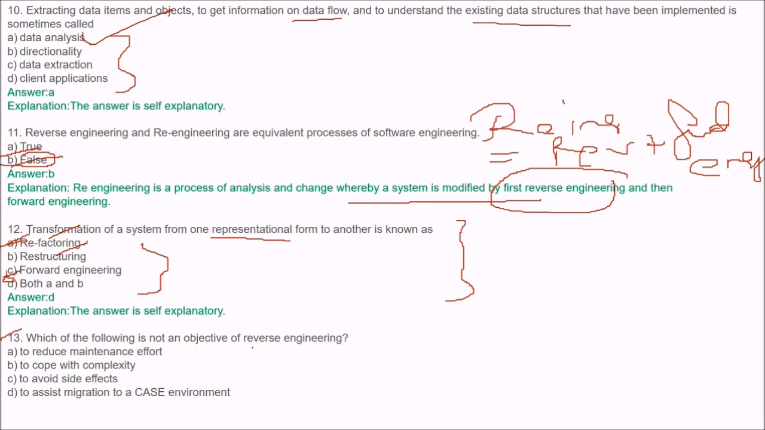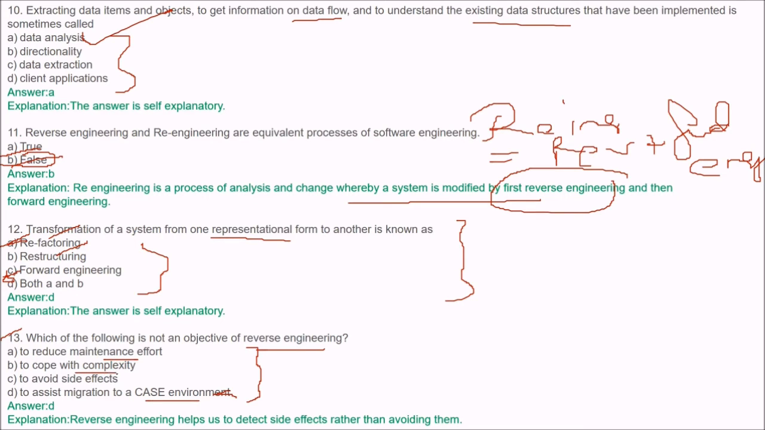Next is, which of the following is not an objective of reverse engineering? What is not the objective? These are options for you. The answer is to assist migration to case environment. No, because the objectives of reverse engineering can be to reduce maintenance effort, to cope with extreme complexity, and to avoid the side effects. So reverse engineering helps us to detect side effects rather than avoiding them.